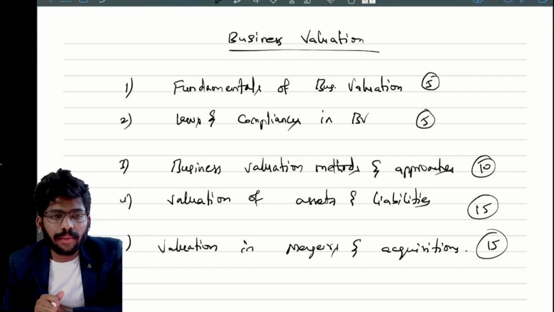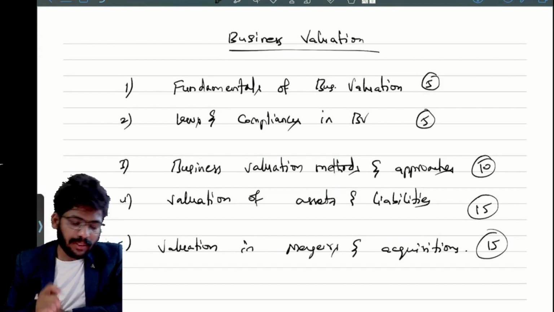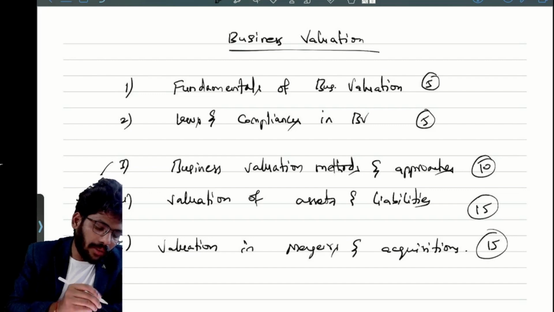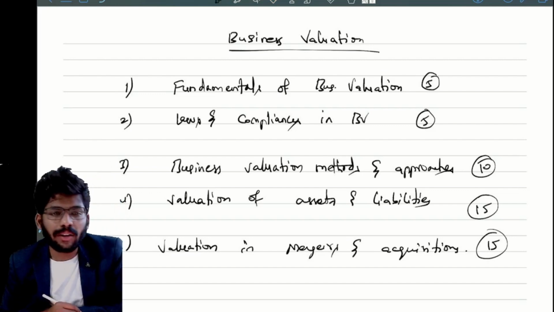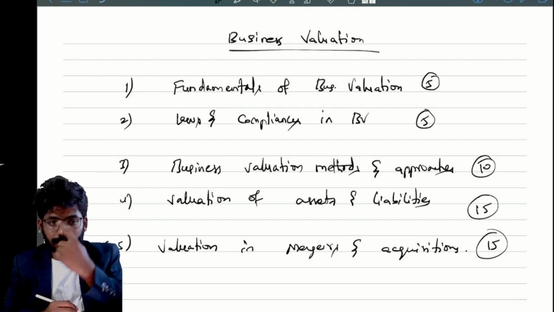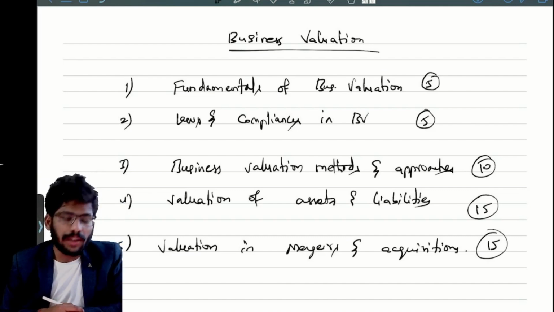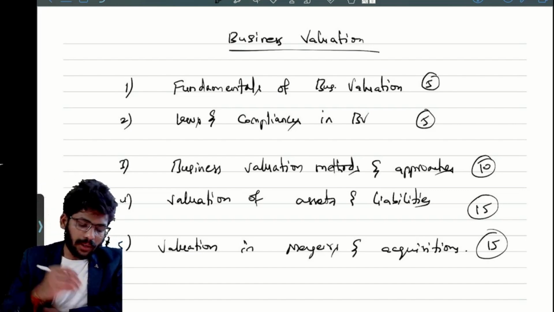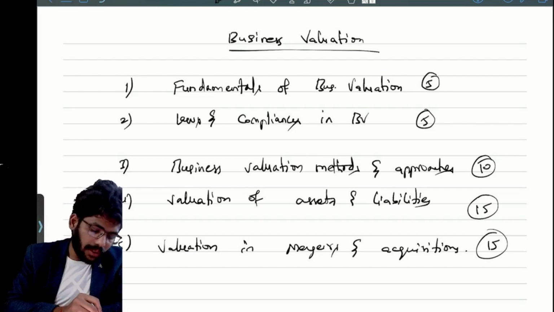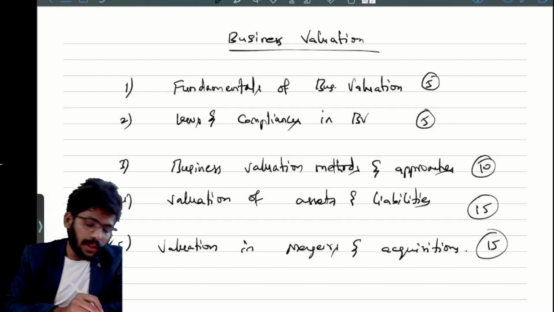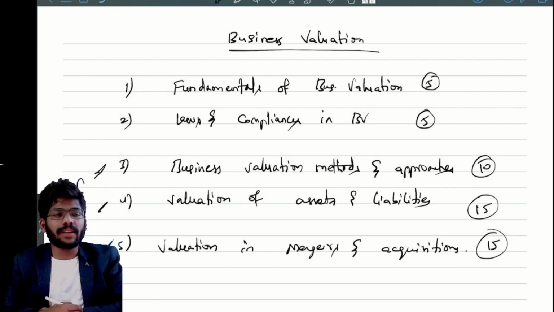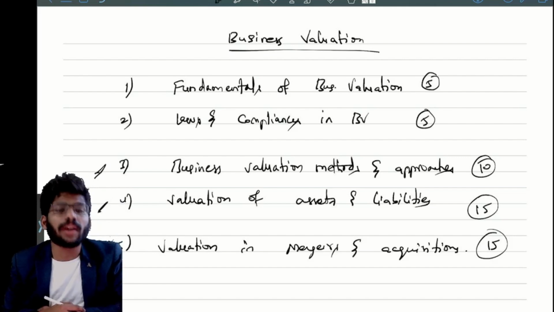So I'm going to discuss, actually, we have five topics, right? Five topics: fundamentals of business valuation, laws and compliances in business valuation, which is 5% weightage. That is not more important. So the most important topic in our business valuation is the fifth topic, first priority, second priority, third priority. So these three are very important. I will discuss all these three topics thoroughly.